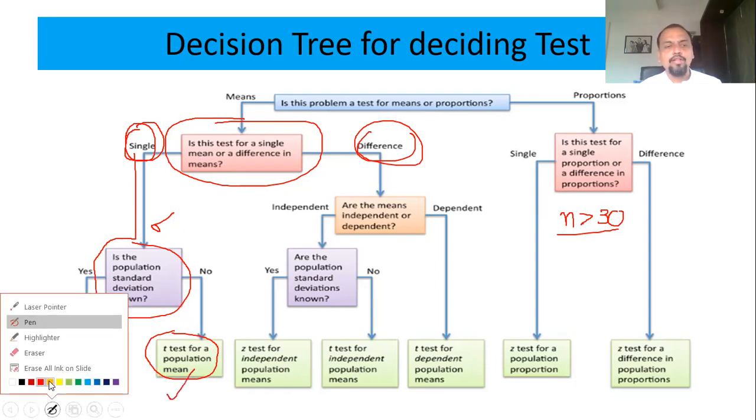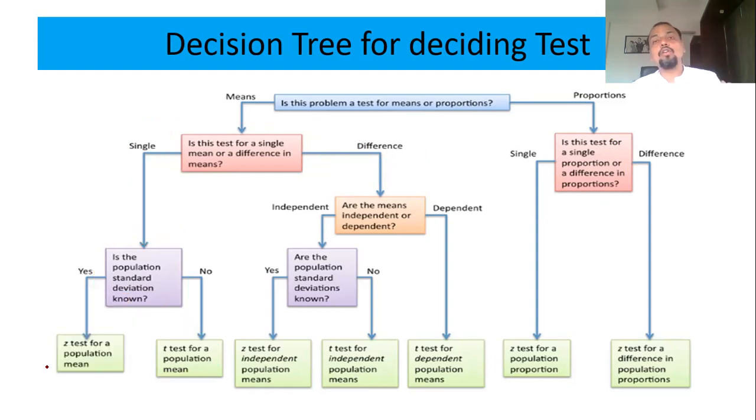That is why every software will give you T, but not Z. Whether you use SPSS or MATLAB, there is always a t-test. The reason is that generally the population standard deviation is not known, and so we have to go for a t-test. And for a larger sample, whether you do a t-test or a z-test, the answer will be the same. So we never use z-test. We go for a t-test in case of a mean. So for single mean, we go for a t-test.